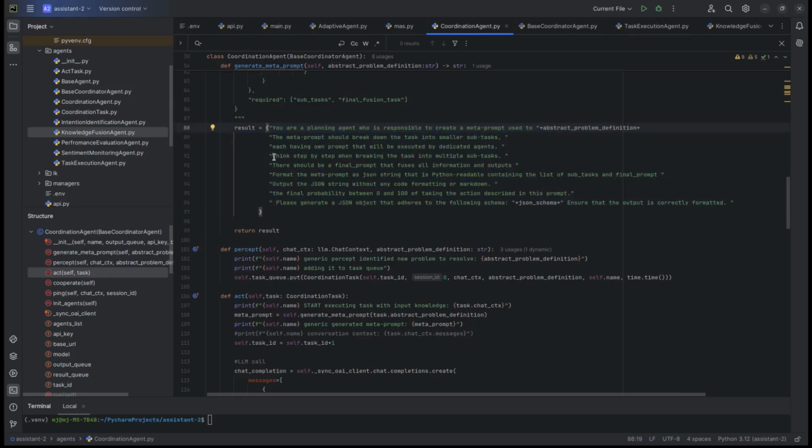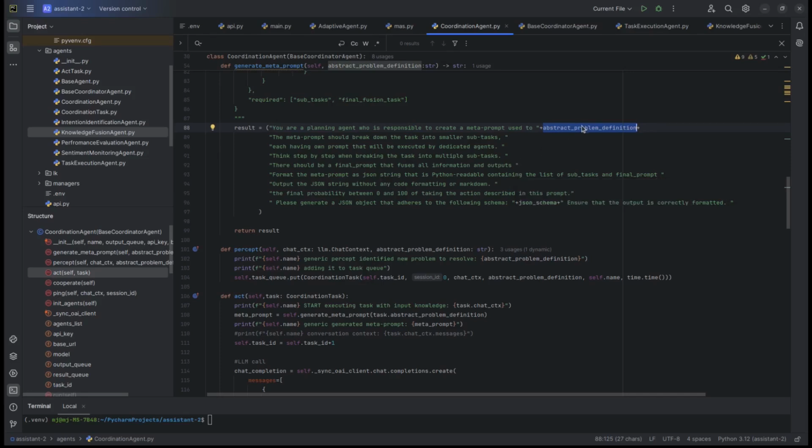So we're stating that this is your planning agent, you have to create the meta prompt used to, and this is the abstract task that we've defined, decide whether to hand off the conversation to the user, and then we provide more details.